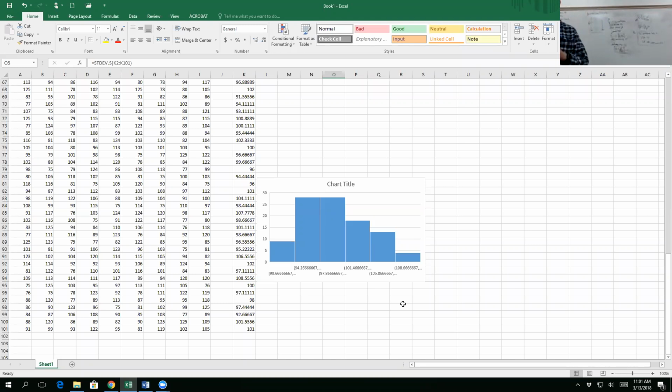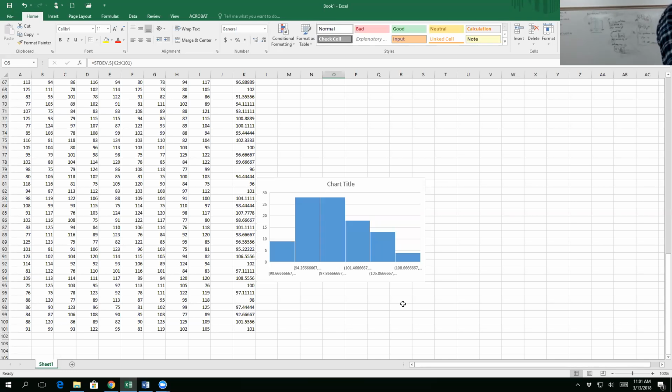Once again, this is why I don't like to use the Excel functions, because it skews things when it shouldn't. Normally it looks better than that, but this is a perfect example of why I don't like the histogram maker. Sorry, I'm going to lose my voice. But this is why the central limit theorem is so doggone cool. Okay?